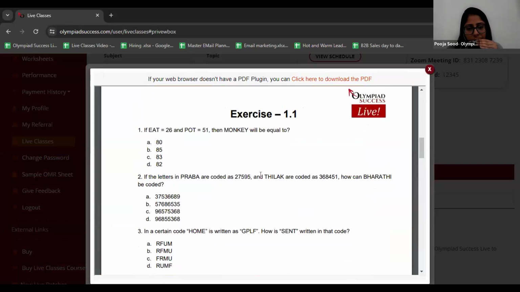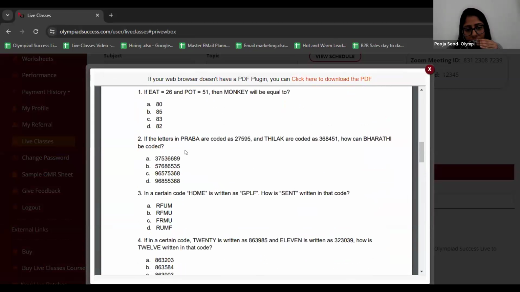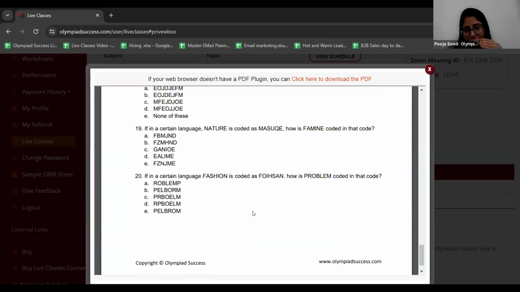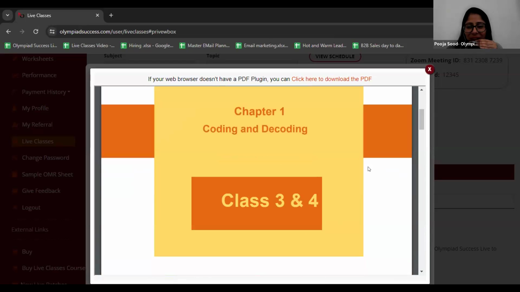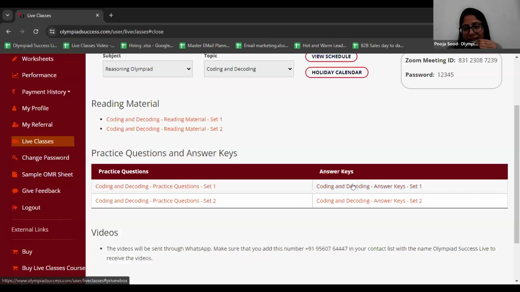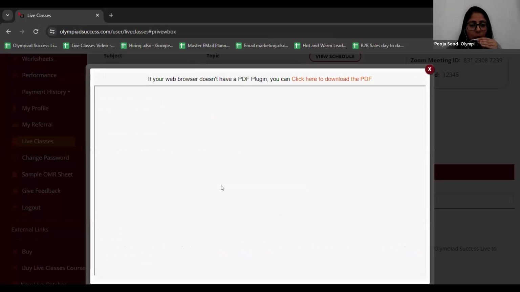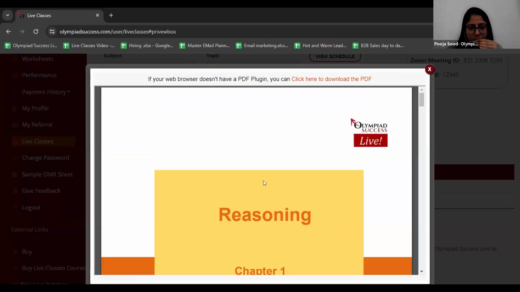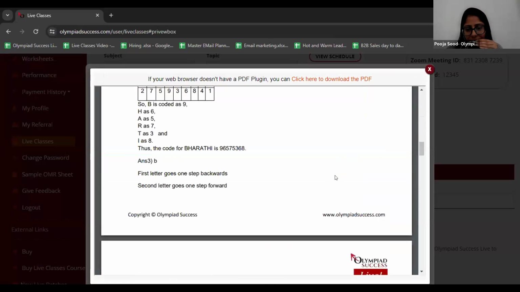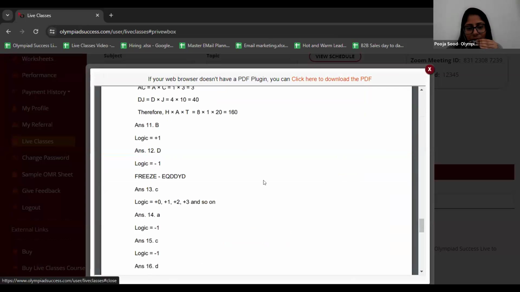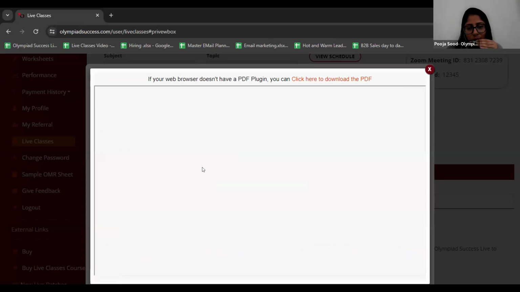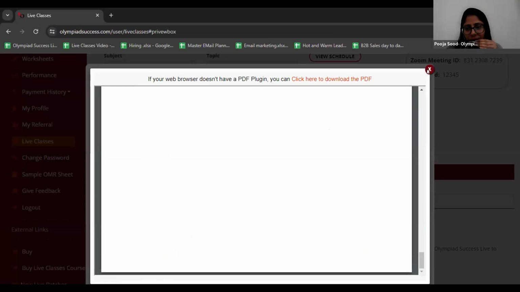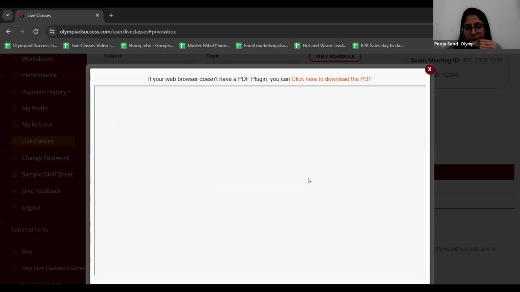So here is your question paper, wherein you can see exercise 1.1. So many reasoning questions are there. Yes, I'm excited to solve this paper. Hope you are also. Okay, so I'm done with my question paper. Now I'm going to see the answer key of this question paper, to check whether I've attempted it correctly or wrongly, so that I can clear my doubts with my mentor in the next session, right? Okay. Yes. This way again, you can check your set 2 also, and your answer keys.